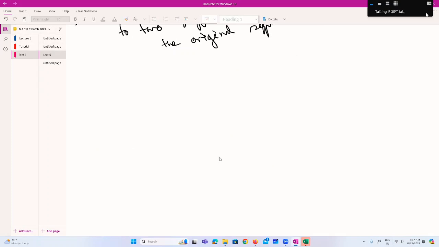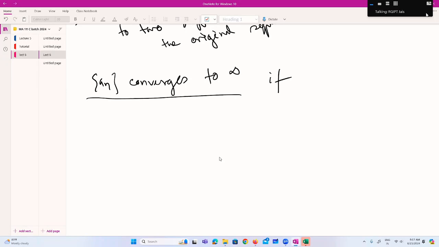When you say that a sequence an converges to infinity, what is the meaning of that? Give a sequence that converges to infinity.